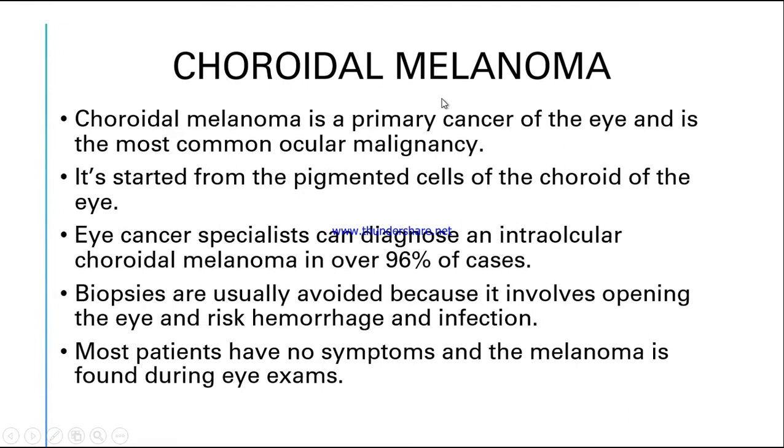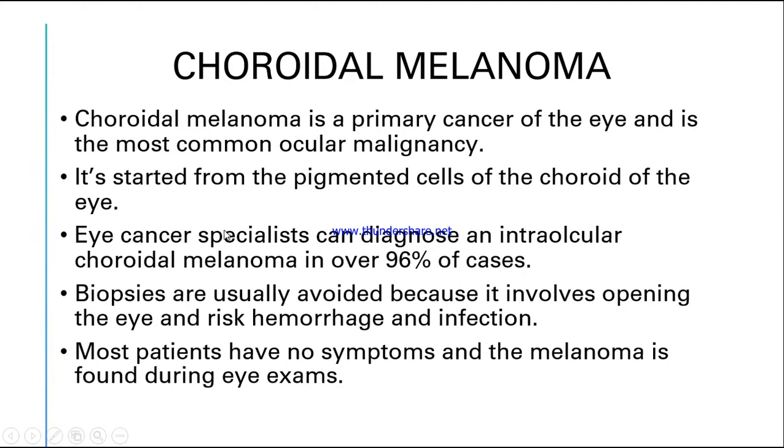Next, choroidal melanoma. Choroidal melanoma is a primary cancer of the eye, and it is the most common ocular malignancy. It starts from the pigmented cells of the choroid of the eye. So it is the point of origin from where this tumor will grow. Choroid is a layer of the eye. From the pigmented cells of the choroid layer, the abnormal cells will grow, and it will cause choroidal melanoma. The eye cancer specialist can diagnose an intraocular choroidal melanoma in over 96% of the cases.